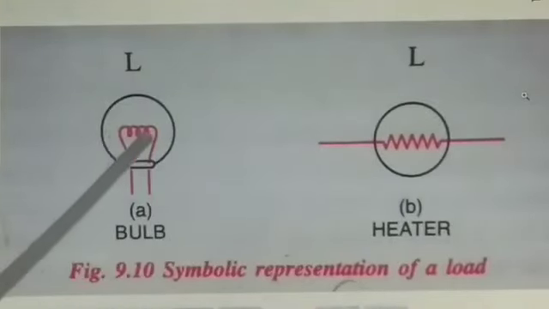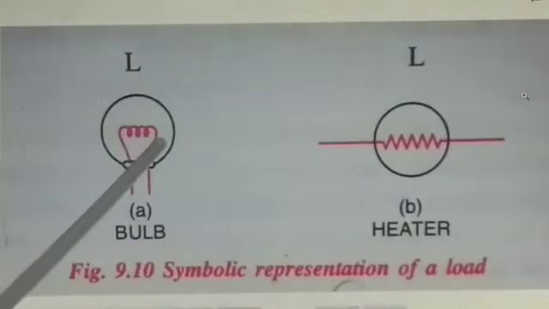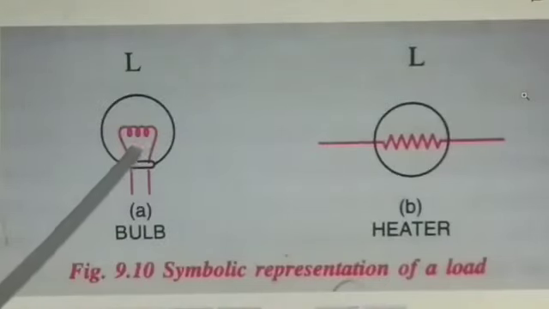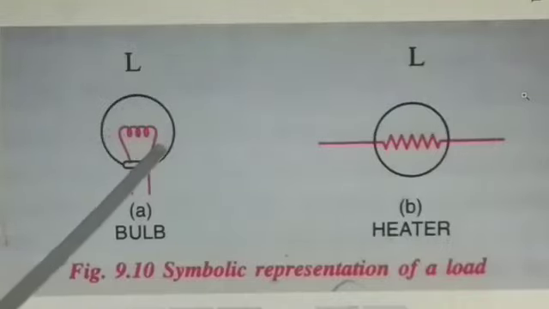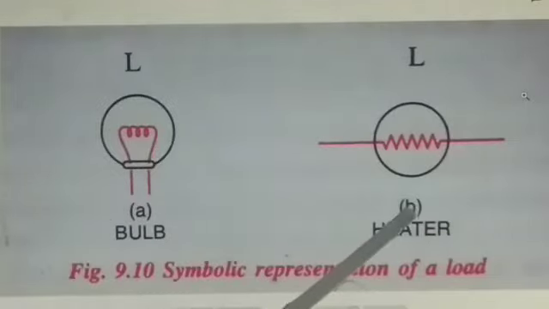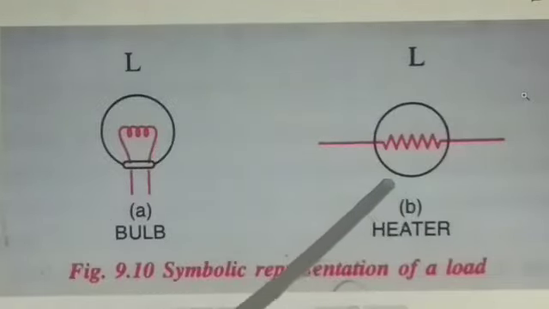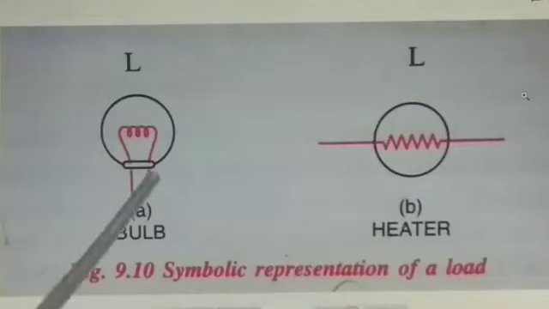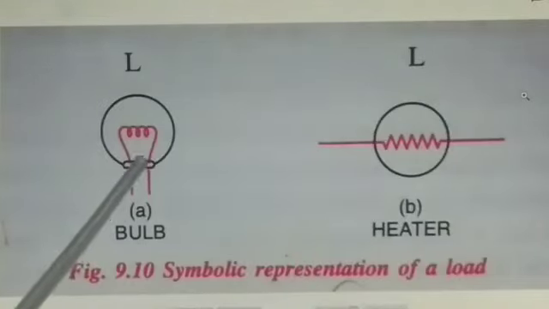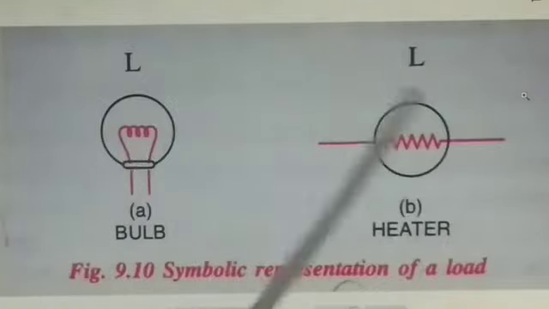Now we see a load. An appliance which is connected in a circuit is called a load. So a bulb is an example of a load, or a fan is an example of a load. A heater is an example of a load. Anything which consumes electricity is a load. So this is the symbolic representation of a load.